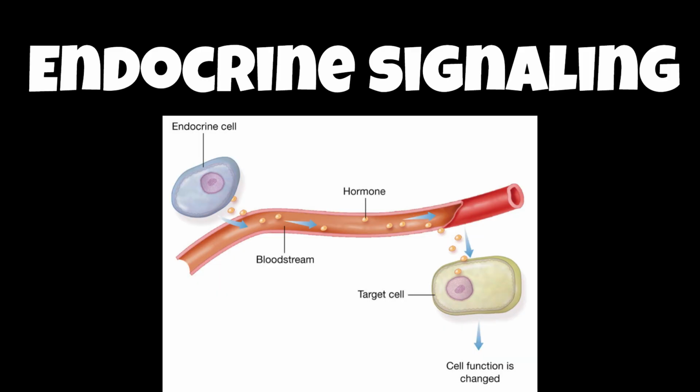In endocrine signaling, endocrine glands will produce hormones. These are the ligands in this type of cell communication, and they excrete them into the bloodstream to be carried toward the target cells. Hormones have the longest lasting effects of all the four types of cell communication that we're looking at.